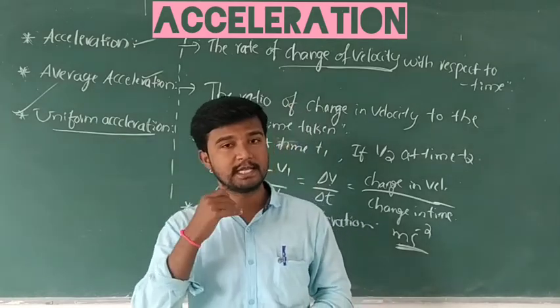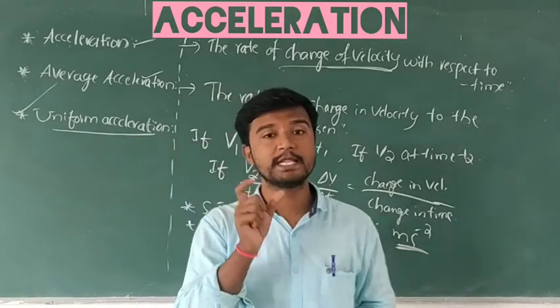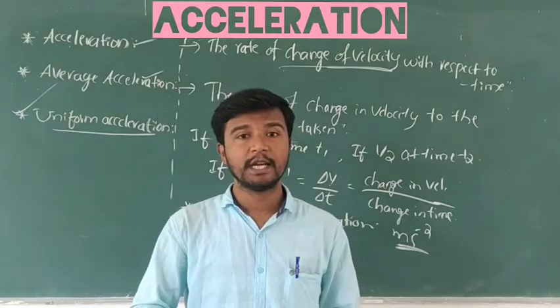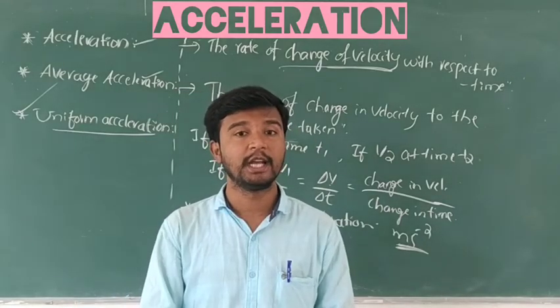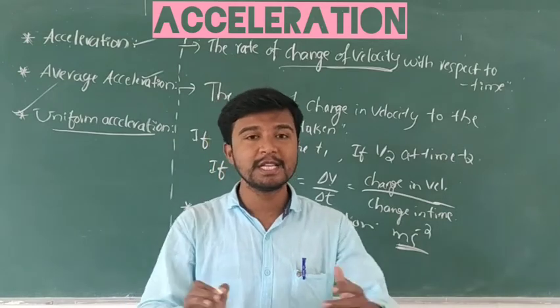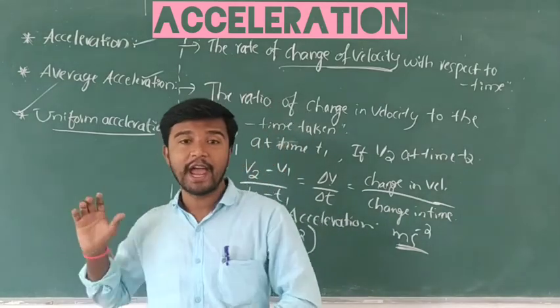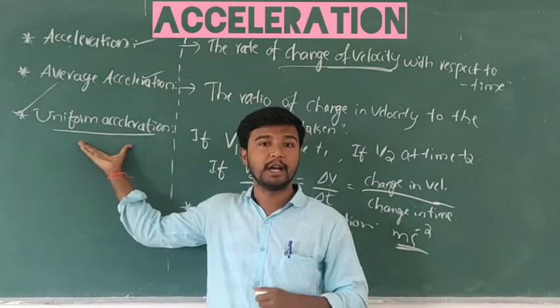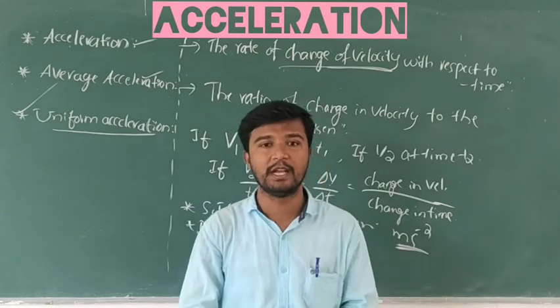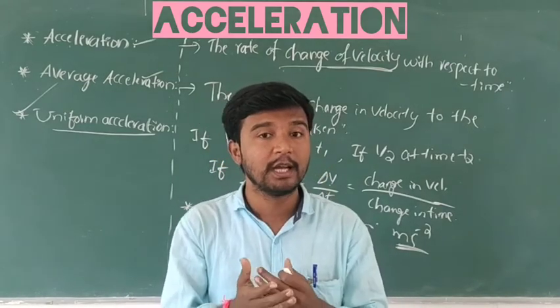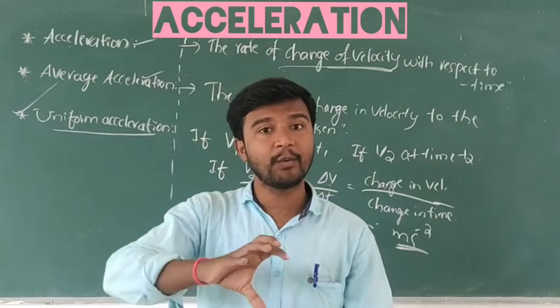A body is said to have uniform acceleration if it changes its velocity by equal amounts in equal intervals of time. This is known as uniform acceleration.